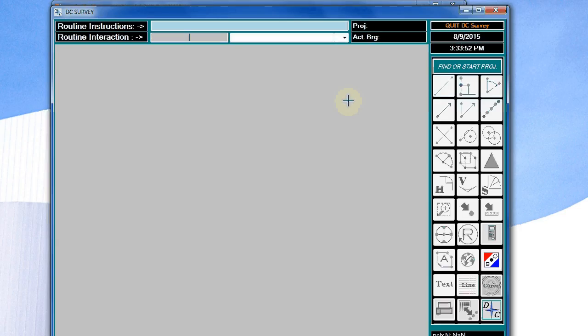That concludes the tutorial on downloading and installing. As a summary, it's important to move the zip file into your DC Survey folder and then unzip those files to that same folder. Do not create any subfolders.